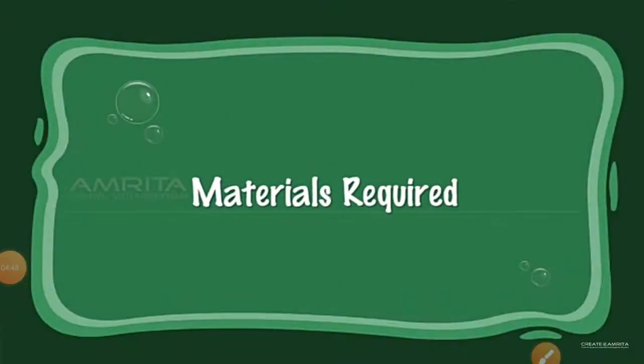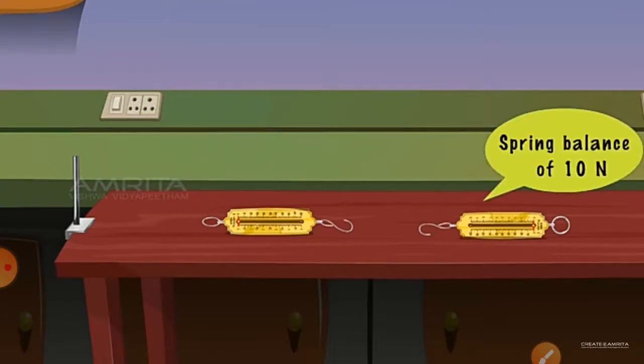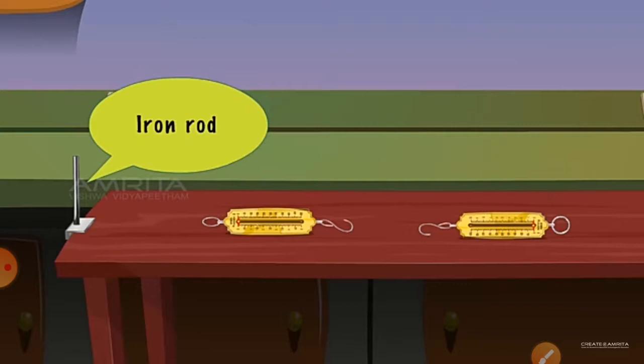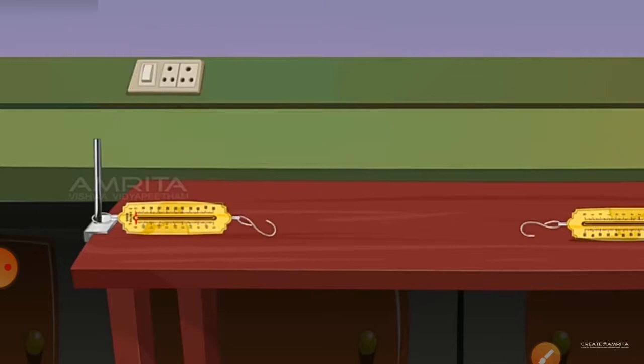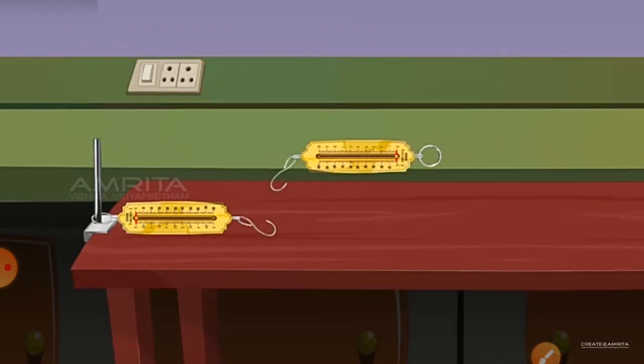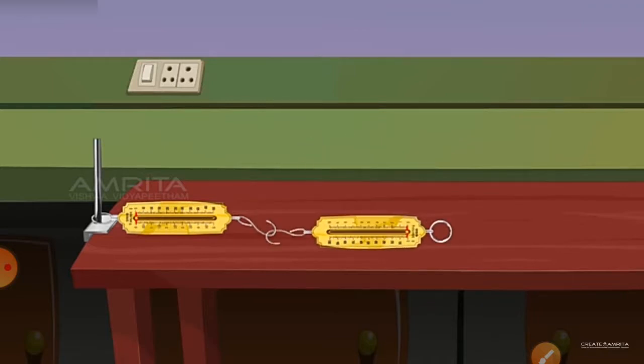Now see, here for the experiment to prove Newton's third law of motion, we have two spring balances. See here the iron stand, and one of the spring balances is fixed here on the iron stand. Let's see, this one is the other spring, and then see, it is pulled.